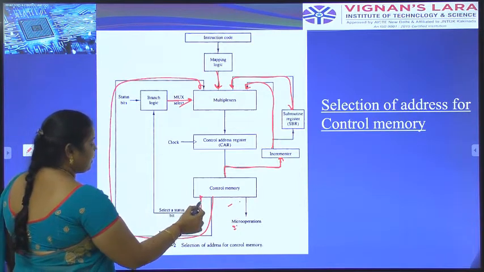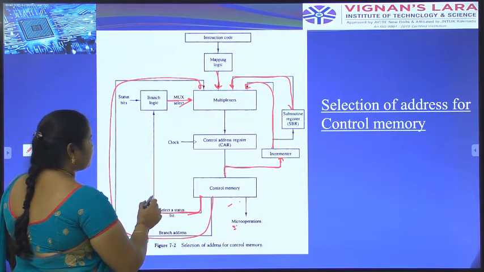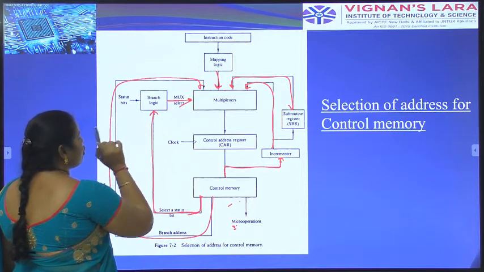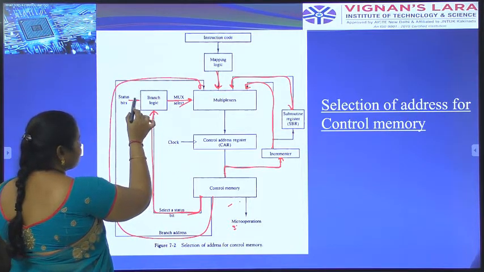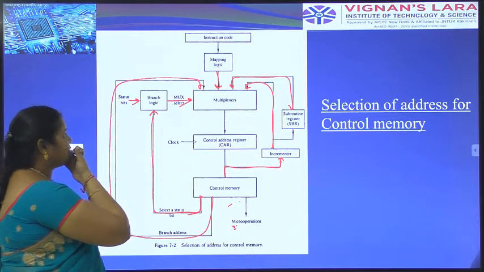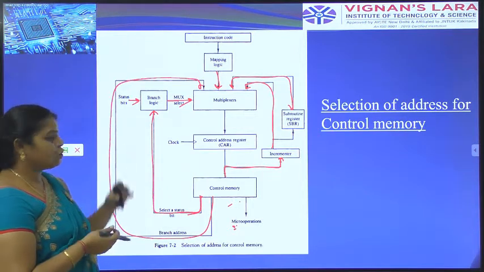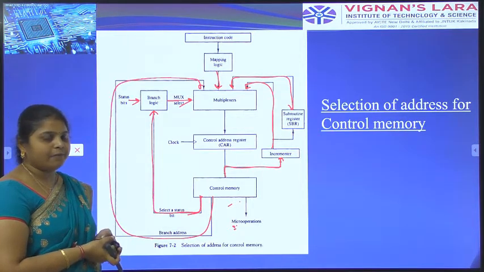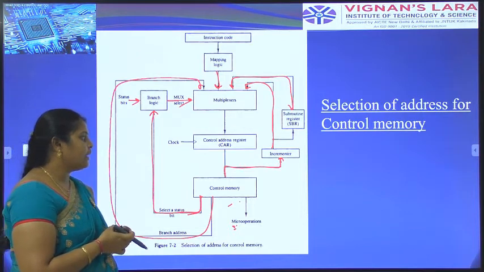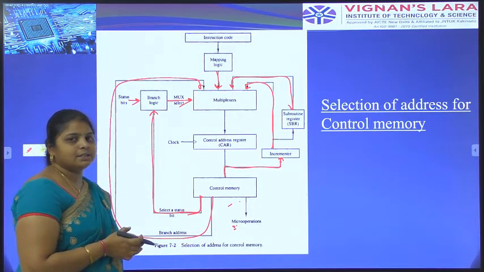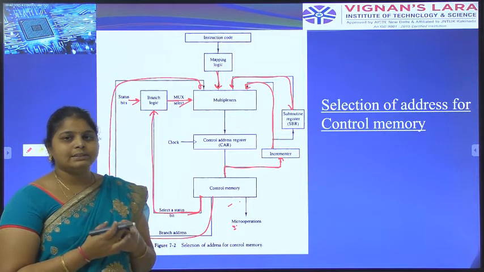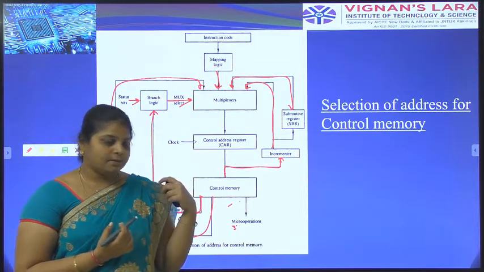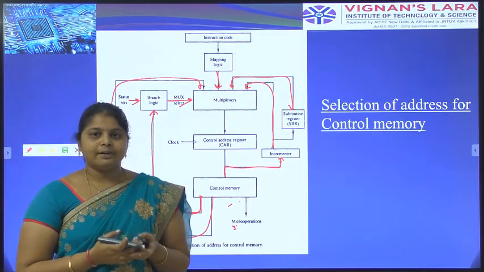Here from the control memory, the selected status bits are transferred to the branch logic. The branch logic takes the status bits as input. Branch logic means decision making; it performs the decision making capability. The control address register controls all the addresses in the memory. This is the topic about address sequencing.